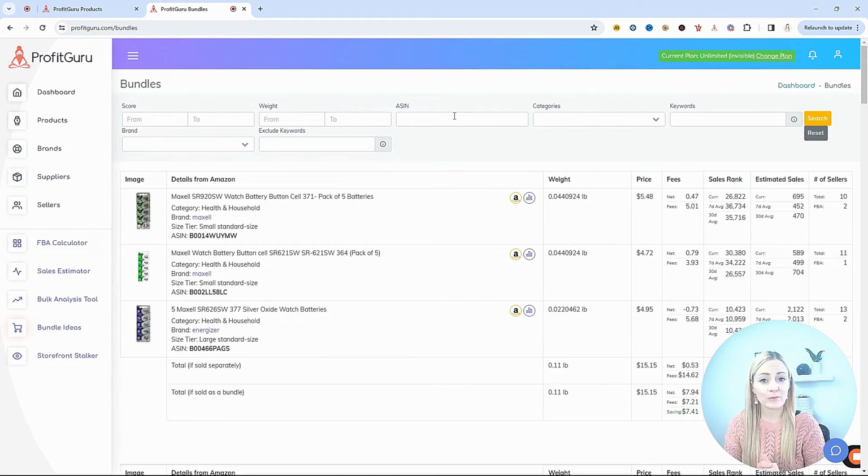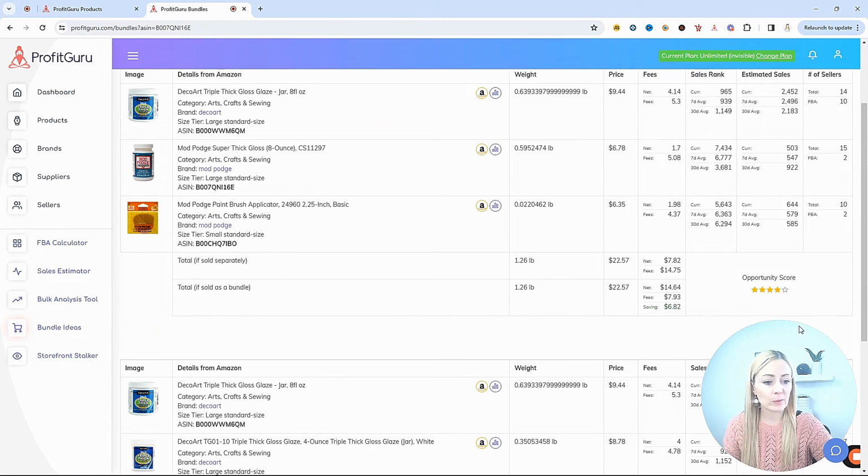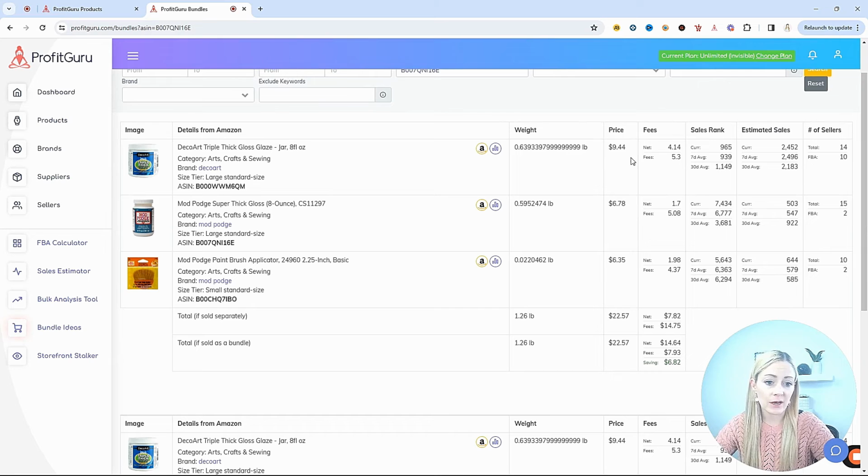So let's say you found a product and you want to bundle it with something, but you're not really quite sure what to put it with. So I'm going to put the ASIN right there for the product. And what I searched was the ASIN for Mod Podge. So the opportunity score here is telling you how well these products are pointing at each other, and that customers who are buying one are buying the others. And then I can see the breakdown on each different product. I could go to Amazon and view these products separately. We have everything here: the price, the fees, sales rank, estimated sales, and number of sellers.